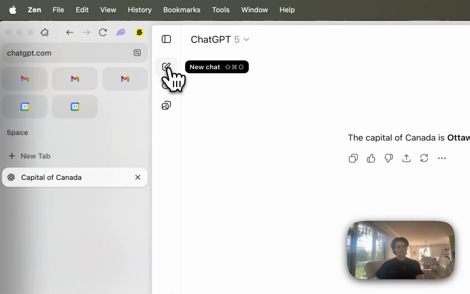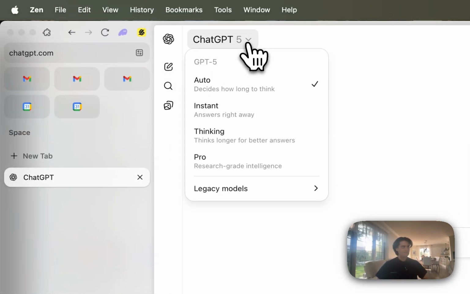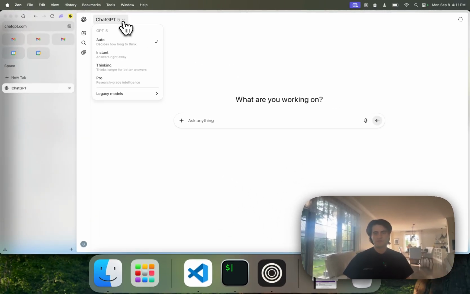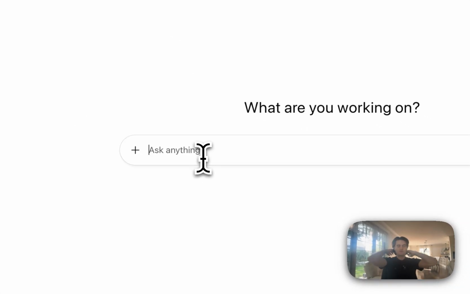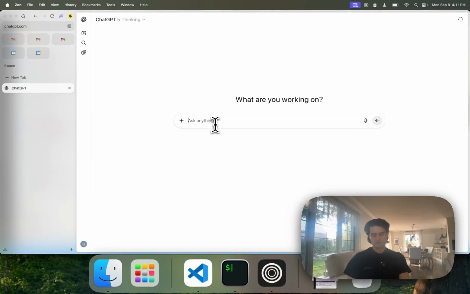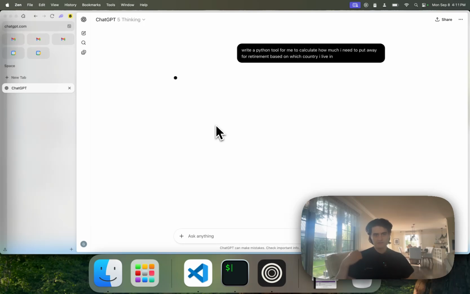But what if instead we ask something a little bit deeper? Imagine you want to calculate if you are ready for retirement or how much money you want to save. So for this, you would select the thinking mode. And in here, what you will want to ask is something much more detailed. So you could say something like, write a Python tool for me to calculate how much I need to put away for retirement based on which country I live in.